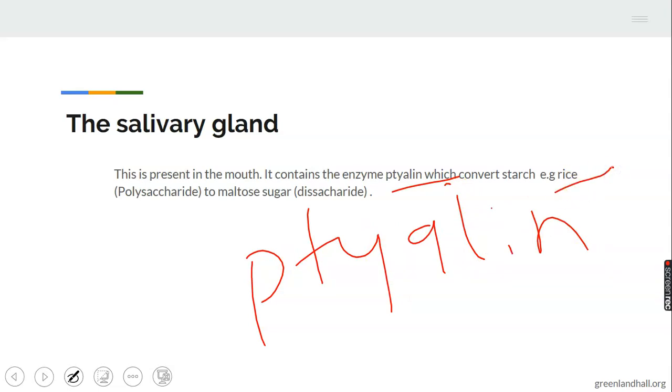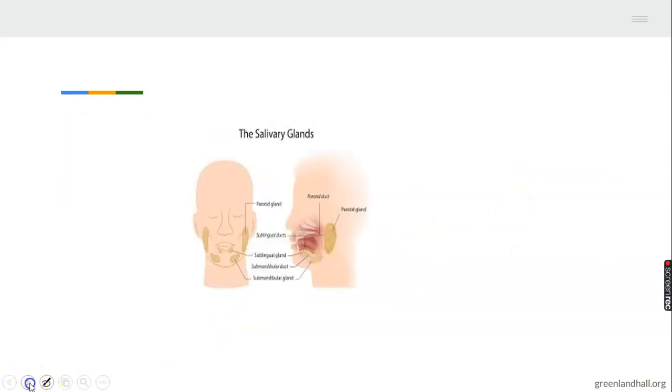Rice is a polysaccharide. Poly means many, and saccharide in science means sugar. So we are talking of many sugars. The enzyme ptyalin is going to break that polysaccharide down to maltose sugar, which is a disaccharide. That is the function of the enzyme ptyalin, which is present on the surface of the tongue, all within the mouth cavity.